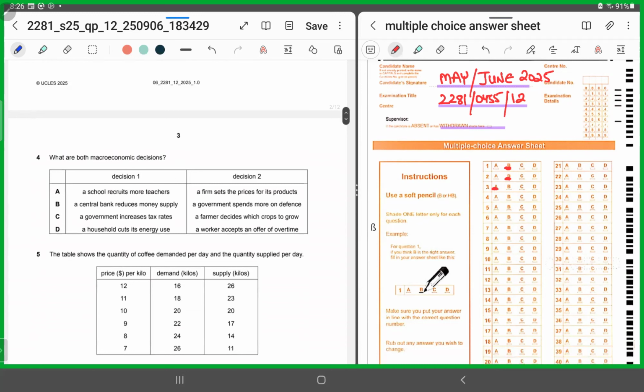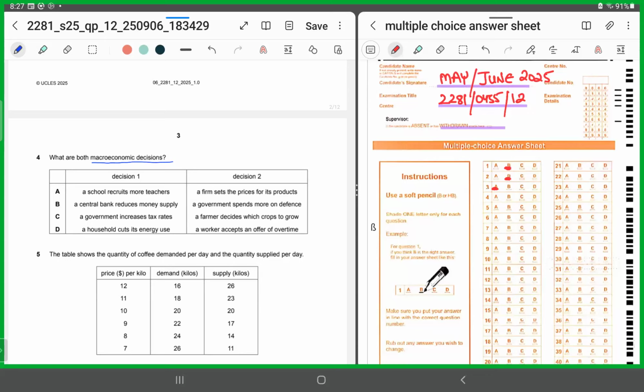MCQ number 4 says, what are both macroeconomic decisions? Now you have to satisfy both parts of the table, right? Macroeconomic decisions are decisions that talk about aggregates, that affect the entire economy and not in isolation. We are not talking about an individual household or an individual firm, right? We are referring to the macroeconomy, the totality, the aggregates.